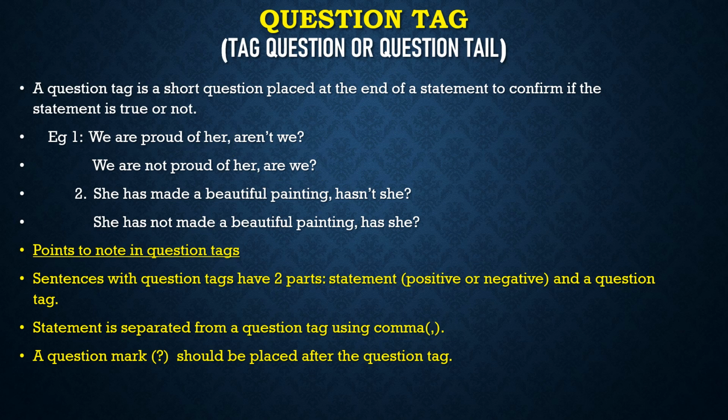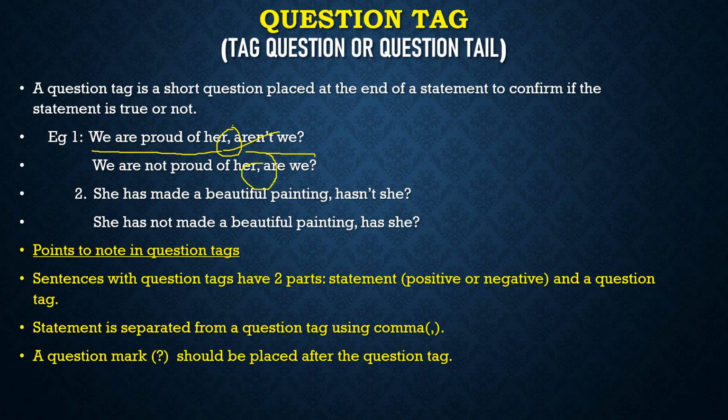Now, the second point is that the statement is separated from a question tag using a comma. You can see in these four examples, the first part is separated from the second part. See, the first part, we are proud of her, is separated by this comma. Okay, see, aren't we? So the first part or statement and question tags are separated from each other using this comma. In the same way, in the second sentence also, we are not proud of her, are we? Again, see, it has been separated using a comma.